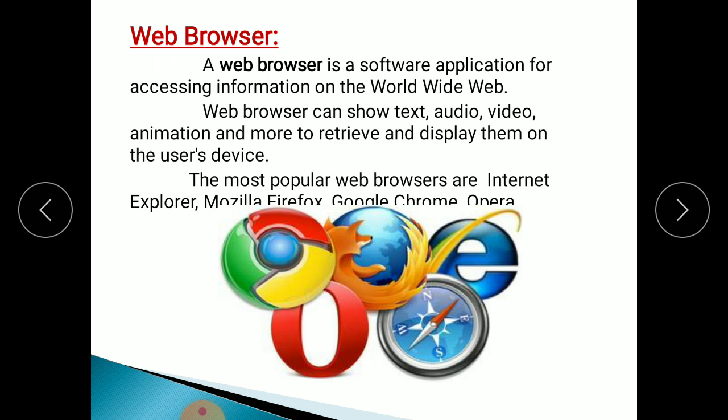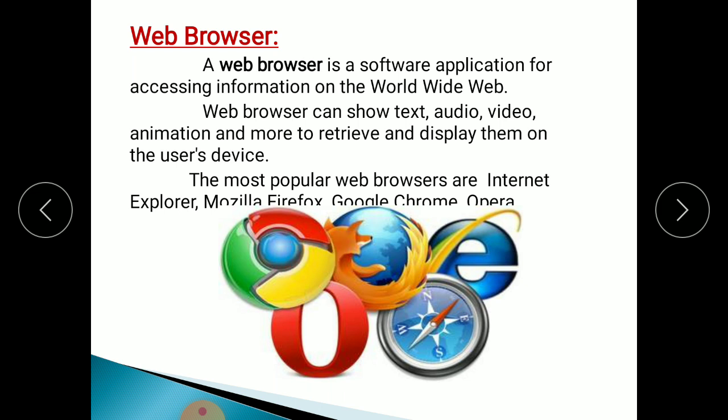The most popular web browsers are Internet Explorer, Mozilla Firefox, Google Chrome, Opera Mini. There are different kinds of web browsers. As you see on your mobile screen, these are all web browsers. With the help of these applications, we easily search for information on the internet. These small pictures are called web browsers.